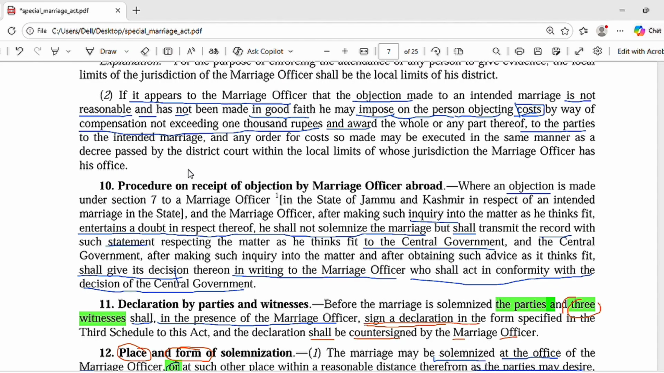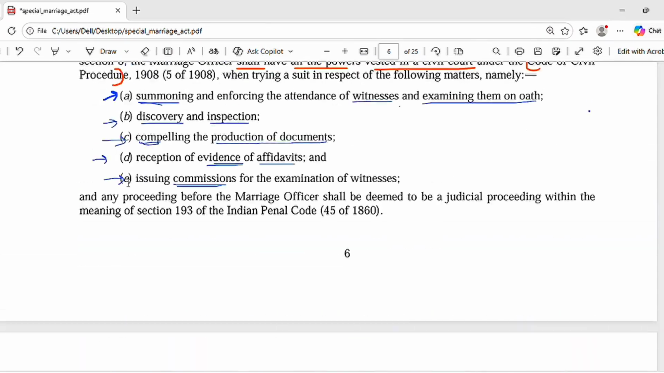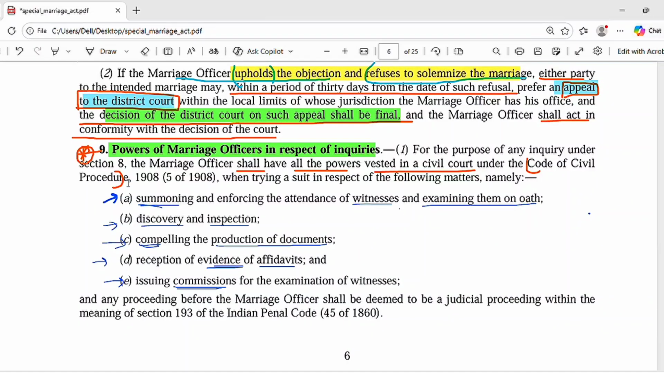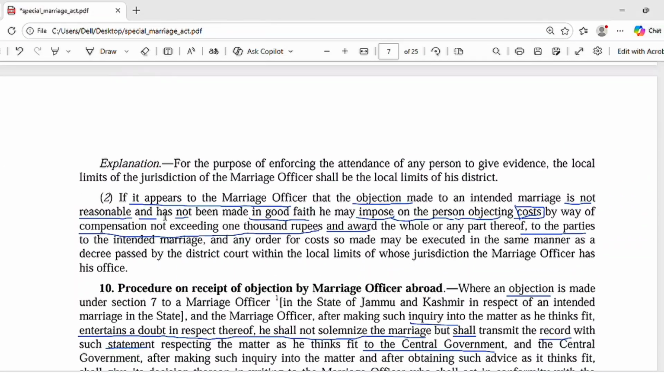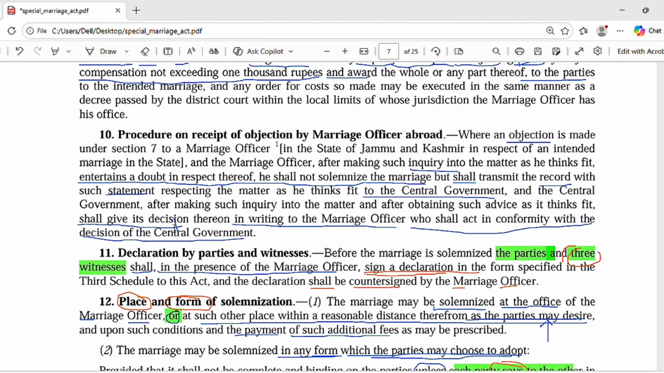He shall have all the powers of the CPC, and also when there is an objection which is not reasonable and not made in good faith, there will be a cost, by way of compensation, not exceeding 1000 rupees. So we are again and again revising the points so that they become memorized. Okay. Now section 10, procedure on receipt of objection by the marriage officer abroad.